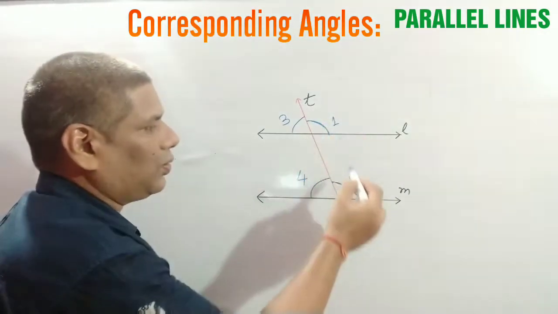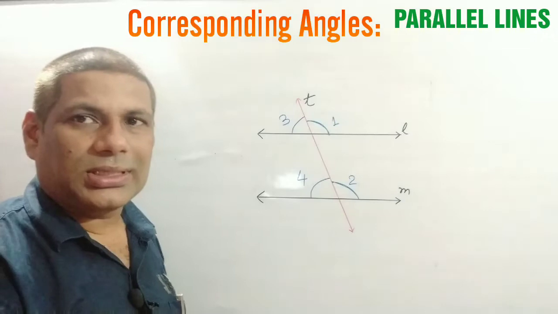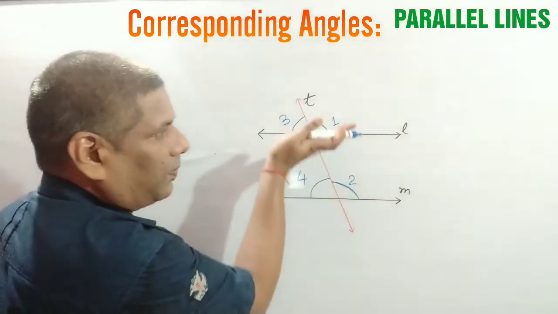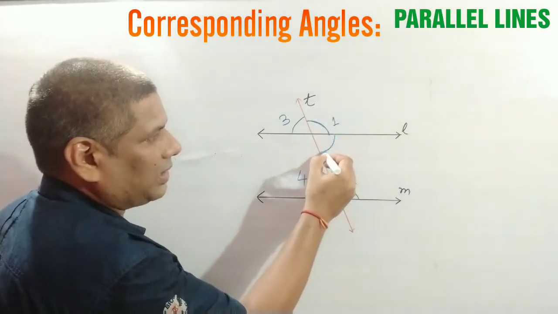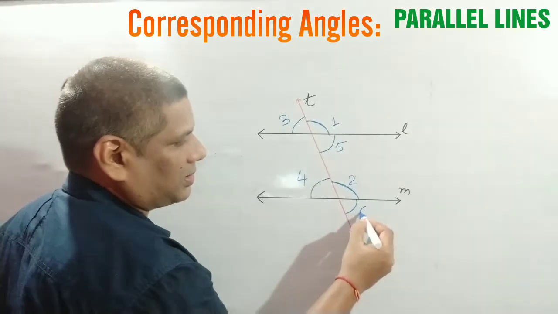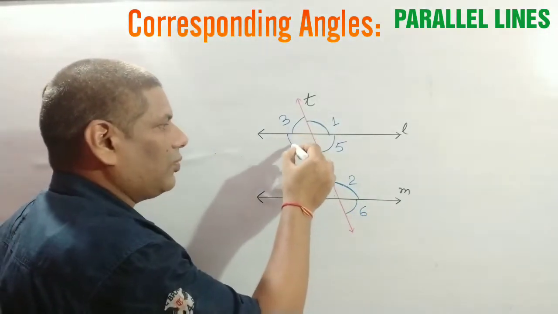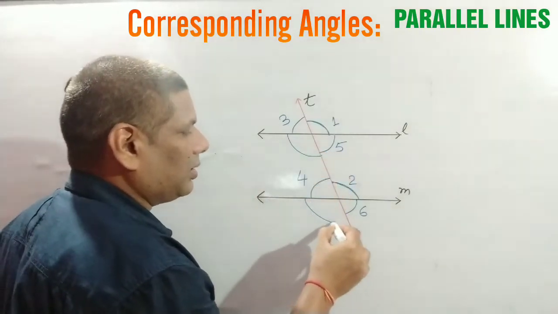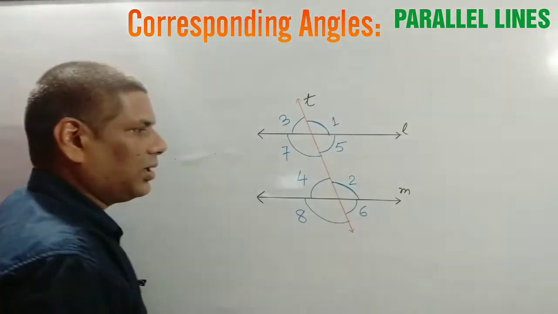So 1 and 2 correspond to each other, and 3 and 4 correspond to each other. In the same way, the bottom angles of these two parallel lines on the same side of the transversal, 5 and 6, are also corresponding angles. And in the same way, this angle and this angle are also corresponding angles.